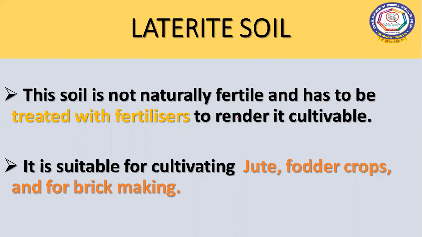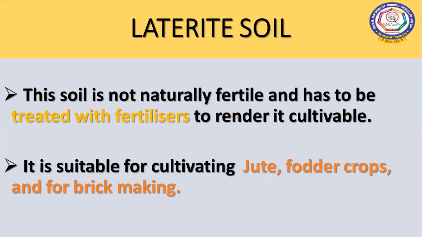Actually, the laterite soil is formed due to intense leaching. Leaching means when water washes out soil nutrients in regions with heavy rainfall. So when there is heavy rainfall, what happens? The water will wash away the soil nutrients. So this soil is not naturally fertile, as the topsoil along with the humus is washed away by heavy rainfall, children. To make the soil cultivable, we have to treat it with fertilizers.